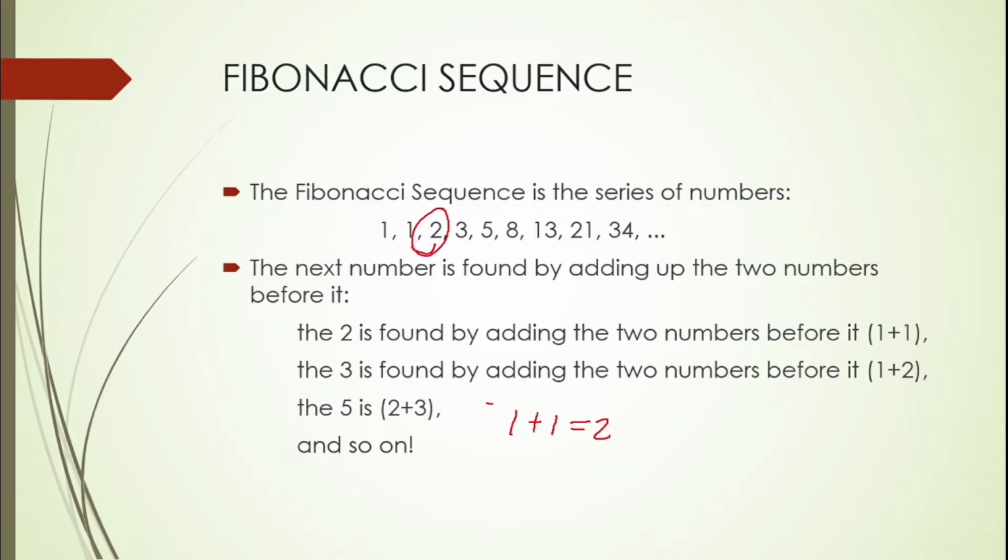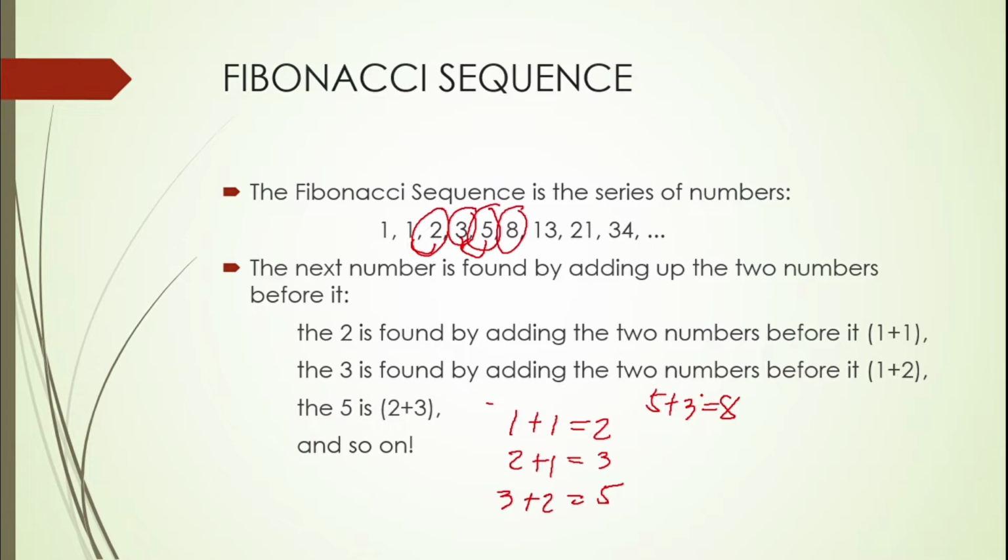If we're going to add here, this is 2 plus 1. That is the third term. So this is 3. So we have here 3 plus 2, that is equal to 5. And 5 plus 3 is equal to 8. So that is just by adding the 2 numbers before it. So 5 is found by adding the 2 numbers before it, that is 3 and 2, and so on. So that's how we talk about the Fibonacci sequence, by adding the numbers before it.